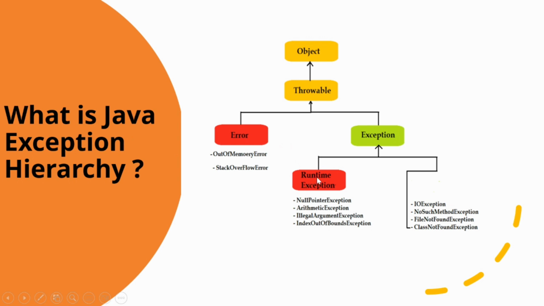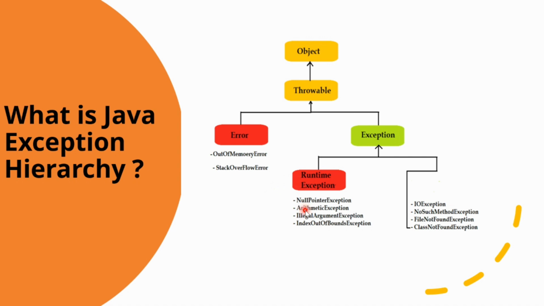These are also known as compile time exceptions because the compiler checks at the time of compilation whether such exceptions are handled or not, like no such method error, IO exception, file not found exception, class not found exception. All these kinds of exceptions come into the checked exceptions. And unchecked exceptions are extended from the runtime exception. All the subclasses of the runtime exception are unchecked exceptions.